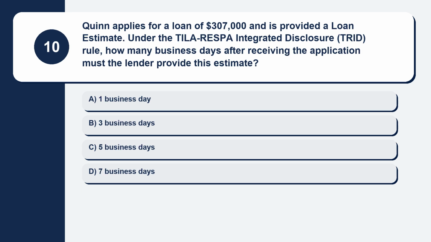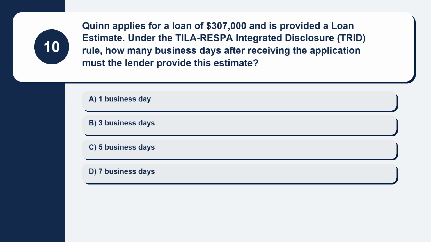Question 10. Quinn applies for a loan of $307,000 and is provided a loan estimate. Under the TILA-RESPA Integrated Disclosure (TRID) rule, how many business days after receiving the application must the lender provide this estimate? Here are your options.